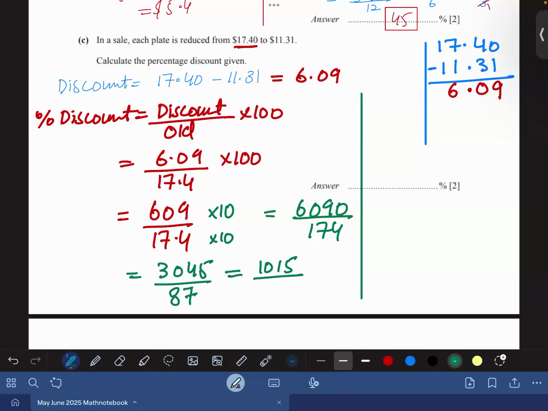And 87 divided by 3 would be, 3 2s are 6, 2 goes there, so 29. So 1015 divided by 29. So 29 is a prime number. Agree or not? Yes sir.